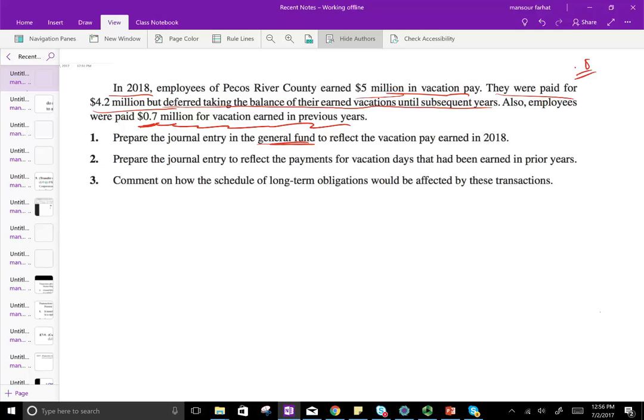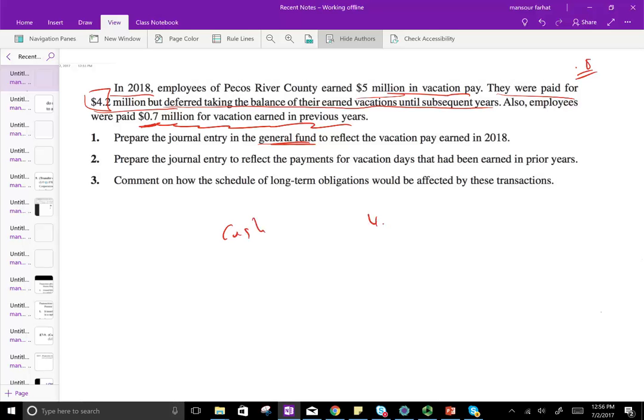Well, in 2018 it's pretty straightforward. They earned 5, but they were only paid 4.2. So we only record what we paid. We're going to credit cash 4.2 million. We're going to debit vacation expenditure 4.2 million. Now we recorded only 4.2, but they earned 5 million. Well, we don't record the amount that's deferred. So the 0.8 is deferred. They're going to take it later. So we put this on what we call the schedule of long-term debt.